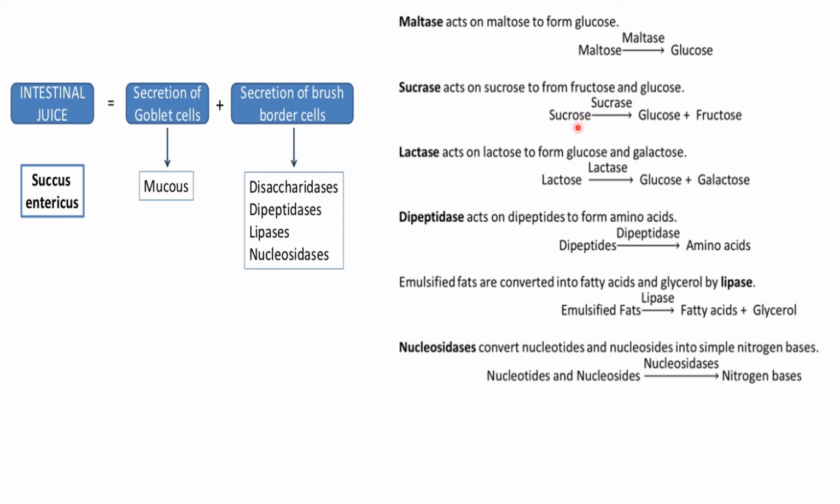So sucrose is converted into glucose and fructose. Lactase acts on lactose to get converted into glucose and galactose. Now the second type is dipeptidase, which acts on dipeptides to form amino acids, the simple form. Emulsions of fat are converted into fatty acids and glycerol by lipase. Nucleotidases convert nucleotides and nucleosides into simple nitrogen bases.